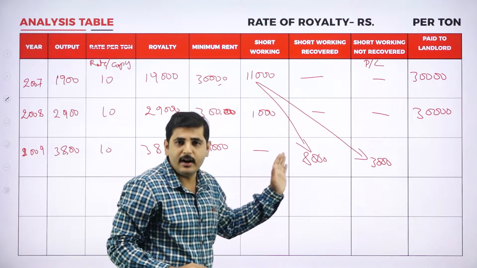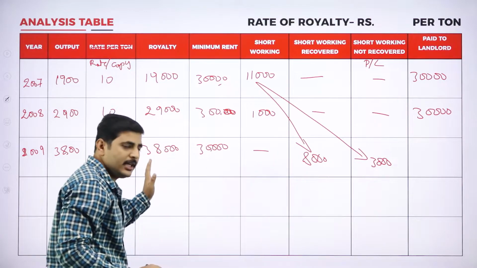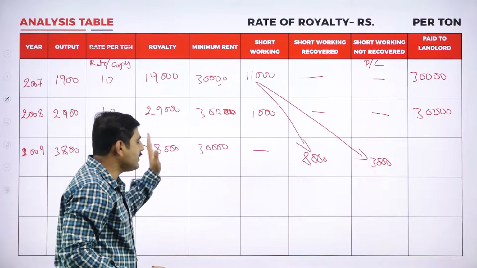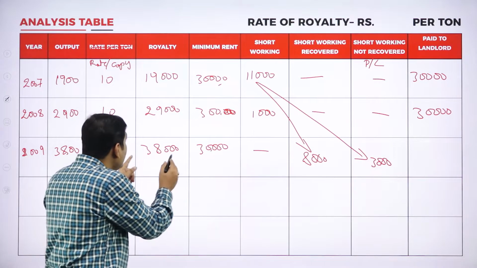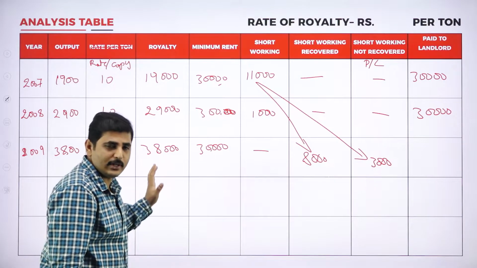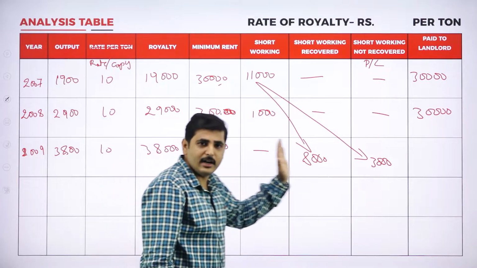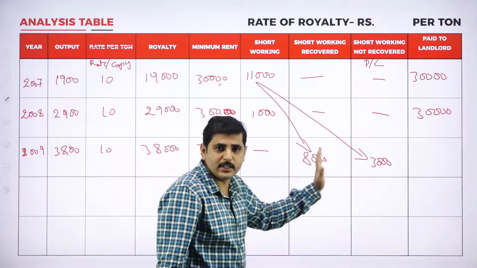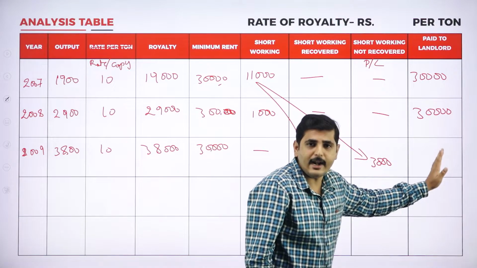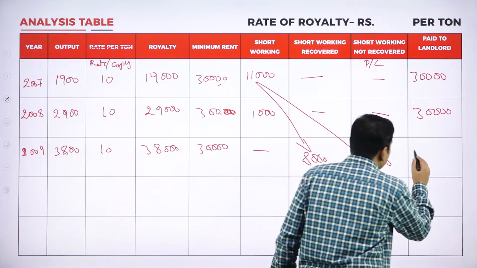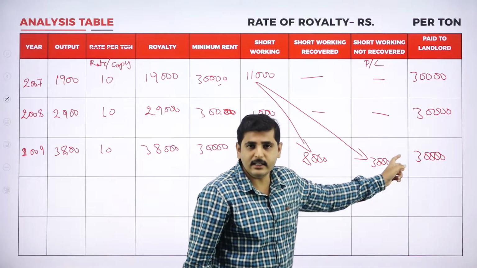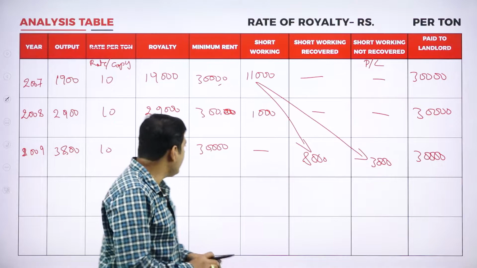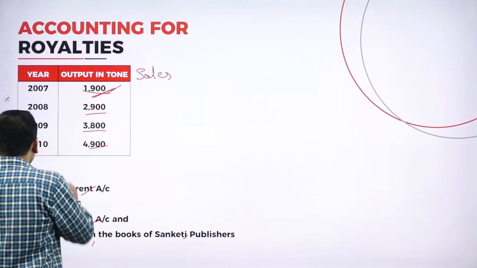Either the royalty or the minimum rent, we should pay the higher amount. Which is the higher amount? Royalty is the higher amount, 38,000. Out of 38,000 we could recover to the extent of 8,000. Remaining 30,000 rupees should be payable to the landlord or the author. See here, this is not the minimum rent, we are paying the royalty in the third year. Keep this in mind. Now go to the next year, 2010.